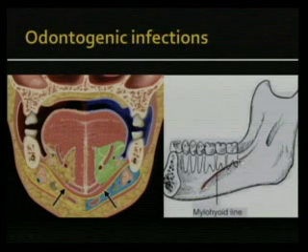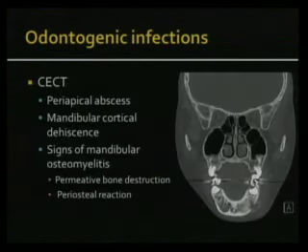These posterior teeth go below the mylohyoid line, so the infection goes into the submandibular space. The more anterior teeth have roots above the mylohyoid muscle, so the infection is limited to the sublingual space. That's what I want to show with that slide.